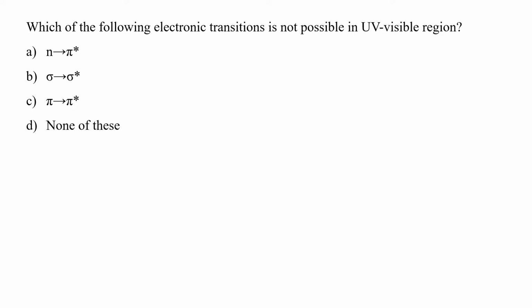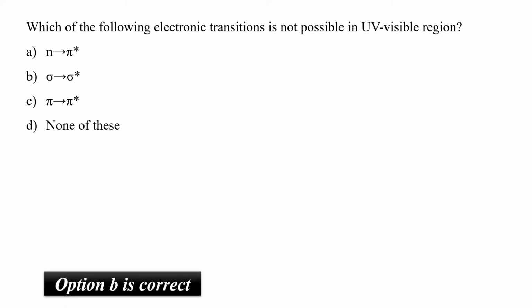Pi to pi star and N to pi star are the low energy required electronic transitions, and they can be promoted by the UV visible range. While sigma to sigma star transition requires high energy, and is outside the scope of UV visible range. Hence, the option B should be the correct answer.